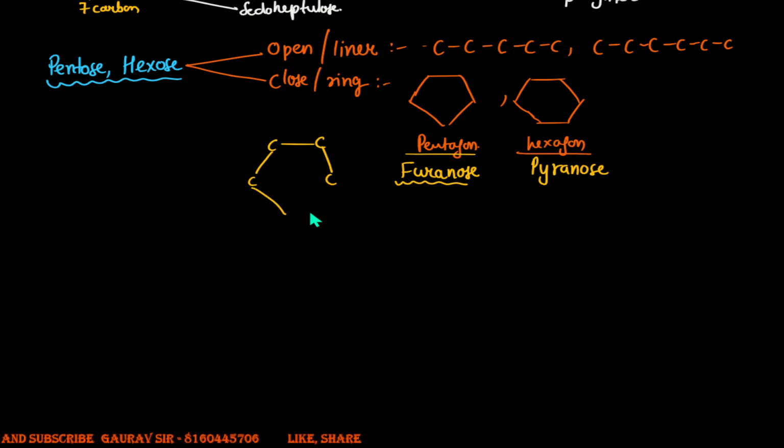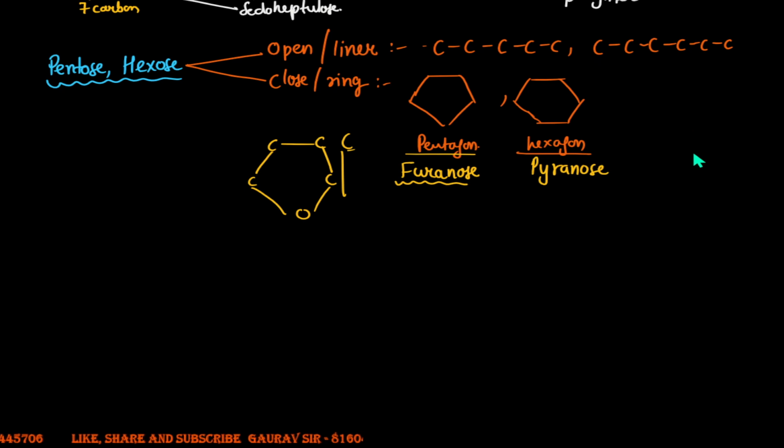You'll have an oxygen here. Here you might have another carbon. That's your furanose ring. Coming to the pyranose ring, what you will find in this case is a structure like this. In fact, let me turn it the other way. It's actually fine.